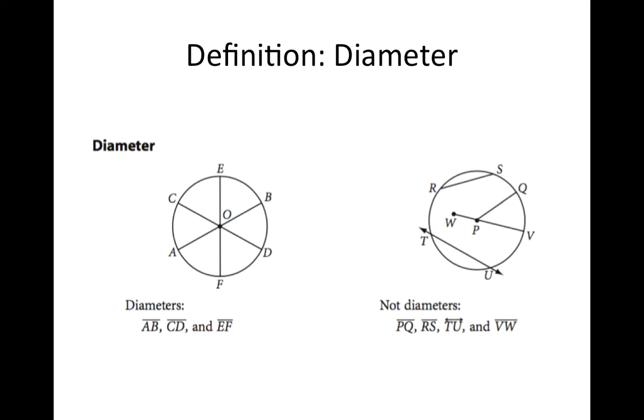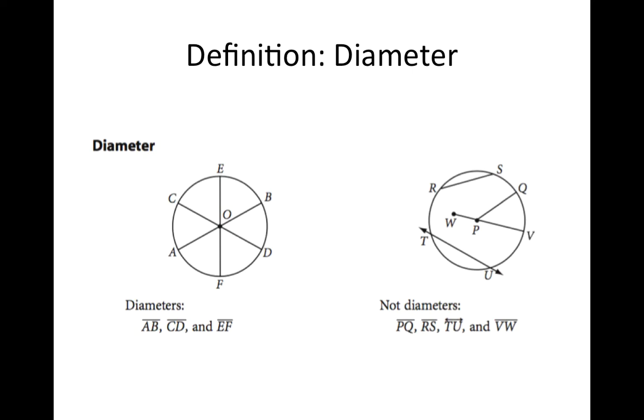Okay, so the next row, we're going to define a diameter. So in the second row, the definition on the left-hand side would look something like this. It's a segment whose endpoints are on the circle, and it goes through the center.